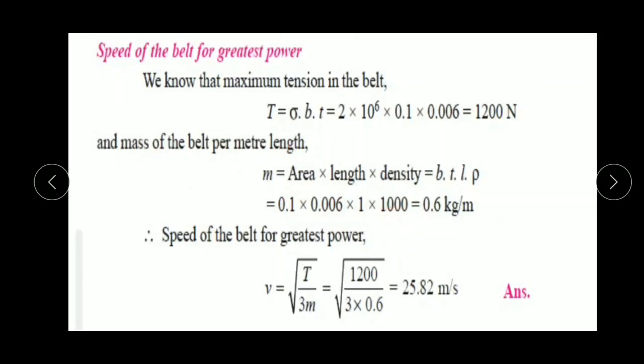By solving this, we get 0.6 kg per meter. Kg per meter means per 1 meter length of belt, the mass is 0.6 kg.